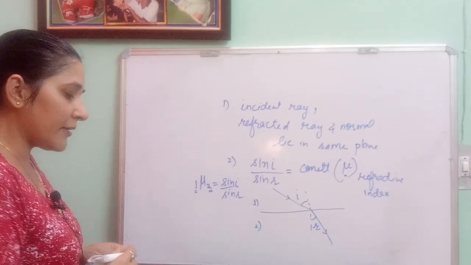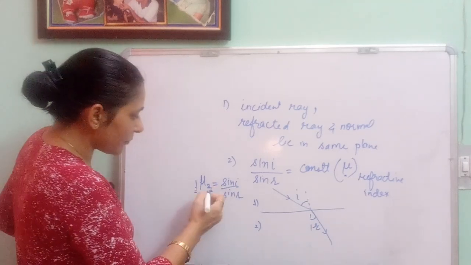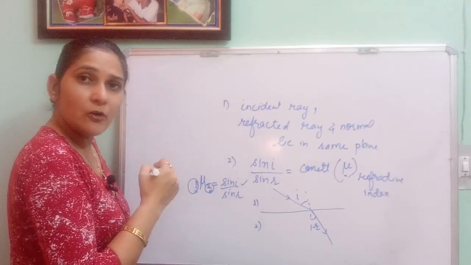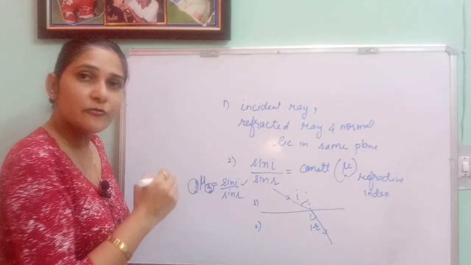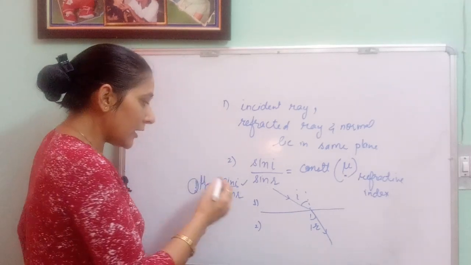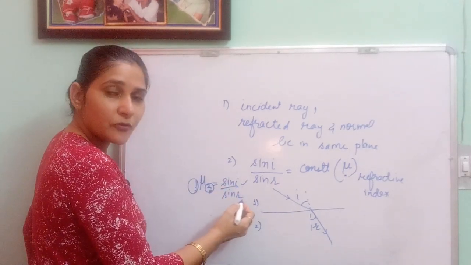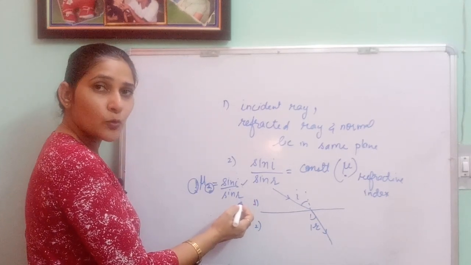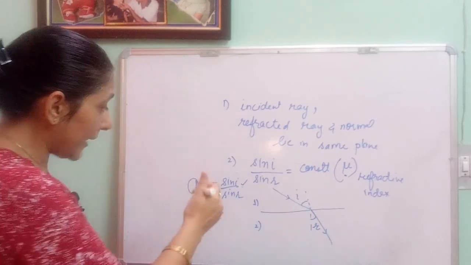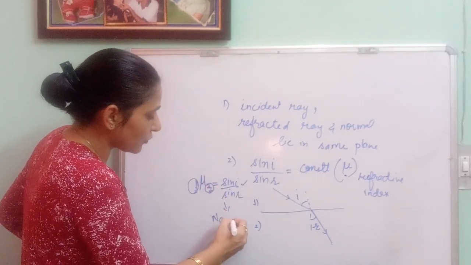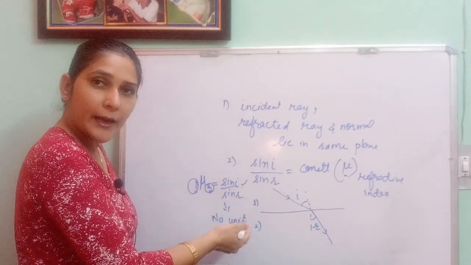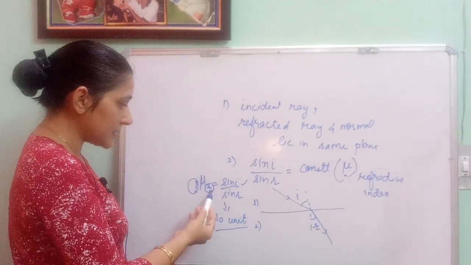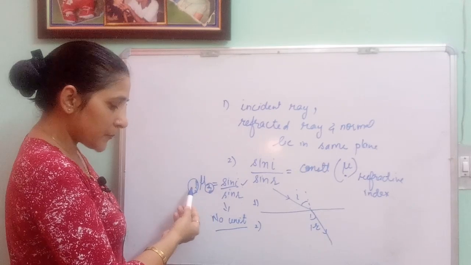So how can you define refractive index? The refractive index of medium 2 with respect to medium 1 is defined as the ratio of the sine of the angle of incidence to the sine of the angle of refraction, and that is equal to a constant. That constant is known as the refractive index. This refractive index has no unit because it is the ratio of 2 similar terms, 2 angles, so it has no unit.